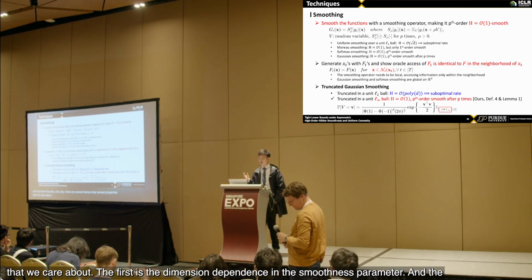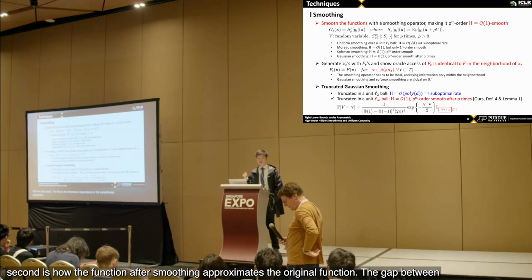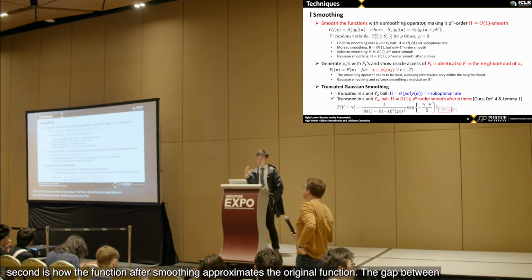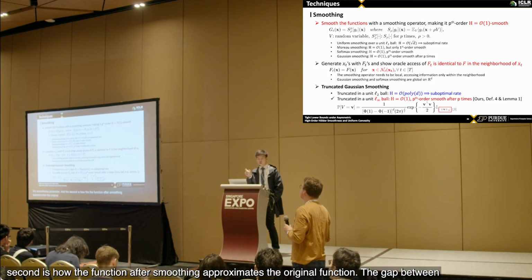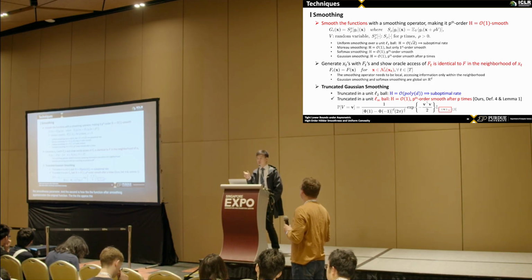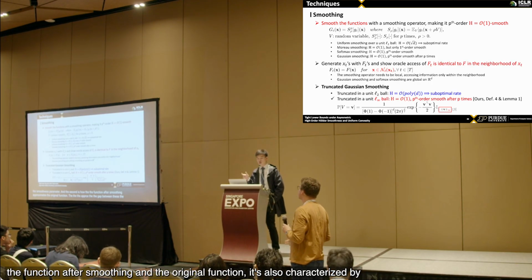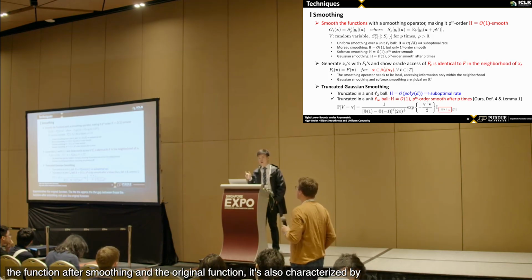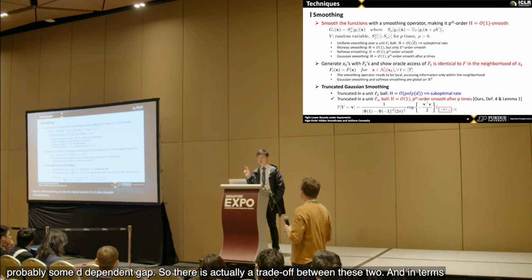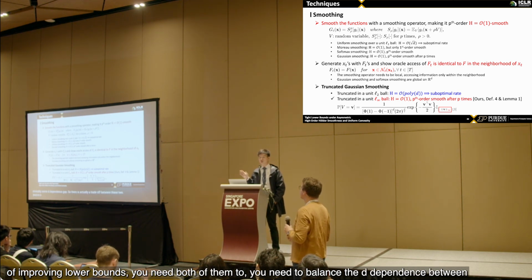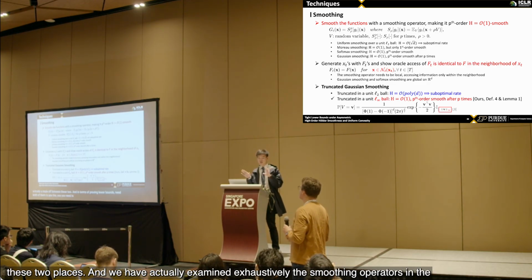The first is the dimension dependence in the smoothness parameter, and the second is how the function after smoothing approximates the original function. The gap between the function after smoothing and the original function is also characterized by some d-dependence. So there is actually a trade-off between these two. And in terms of proving lower bounds, you need to balance the d-dependence between these two places.